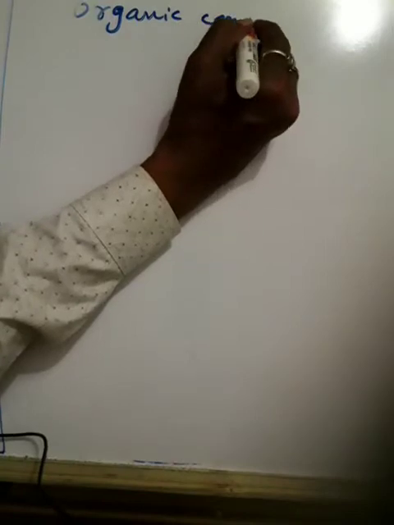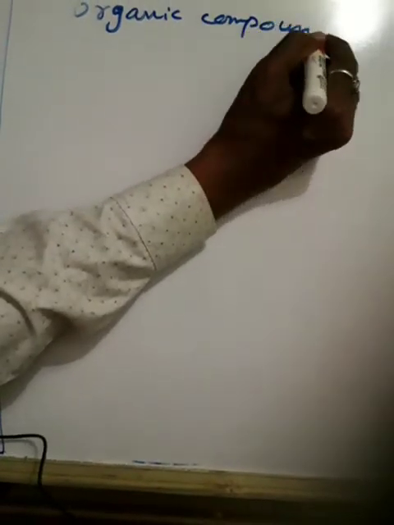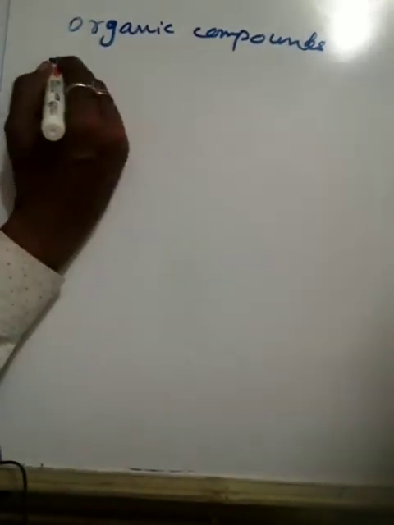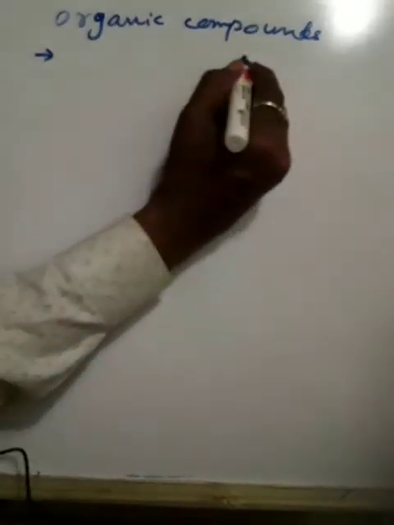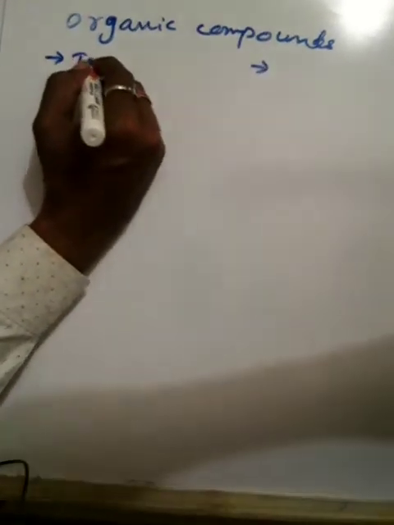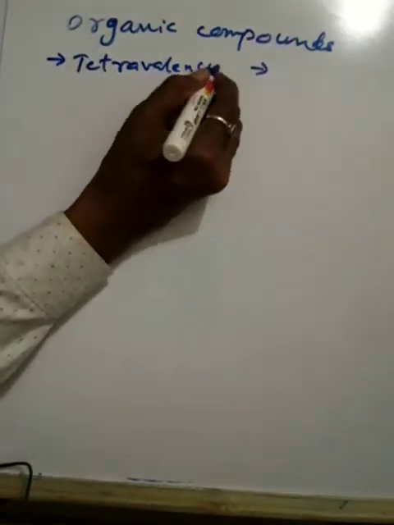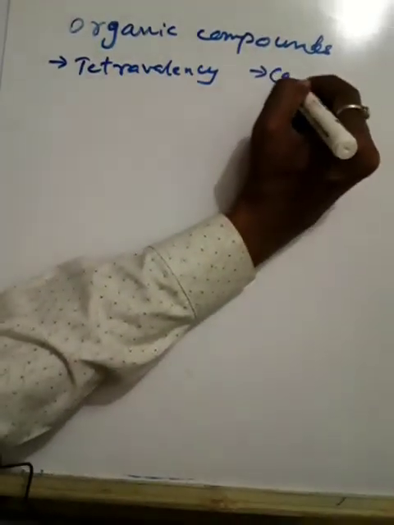We will try to know what are organic compounds. So there are two processes related to organic compounds, or related to carbon. One is tetravalency. One is catenation.